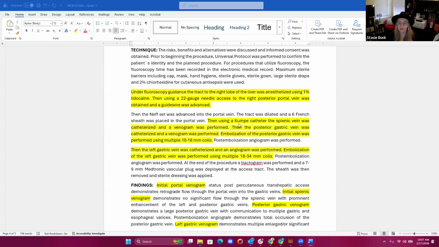So then the catheter goes into that splenic vein, venogram is performed. So what code are we going to assign for that splenic venogram? We're going to use code 75774. You may remember that January 1st, 2025, CPT changed the coding rules where 75774 can now also be used for venous angiography.